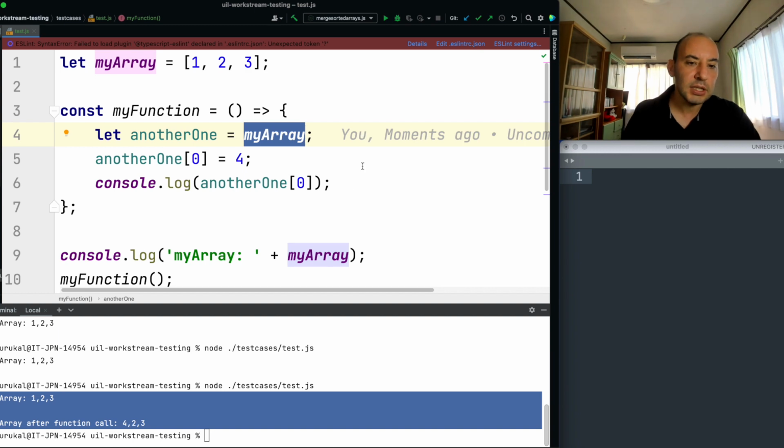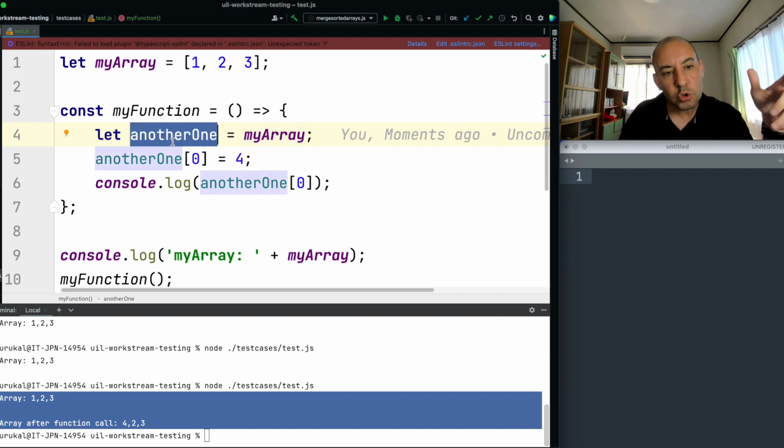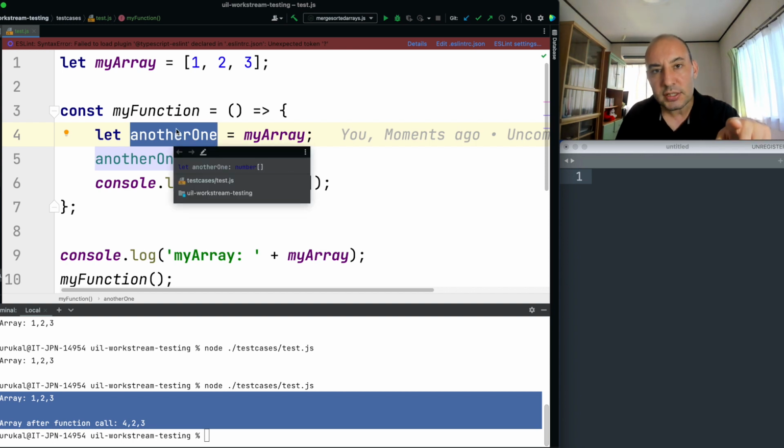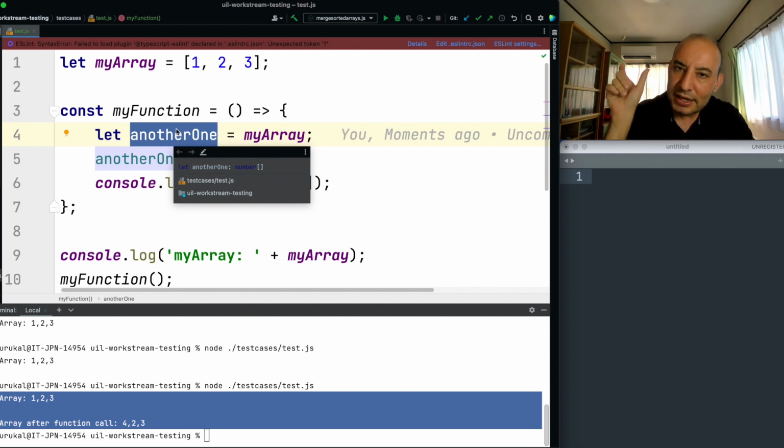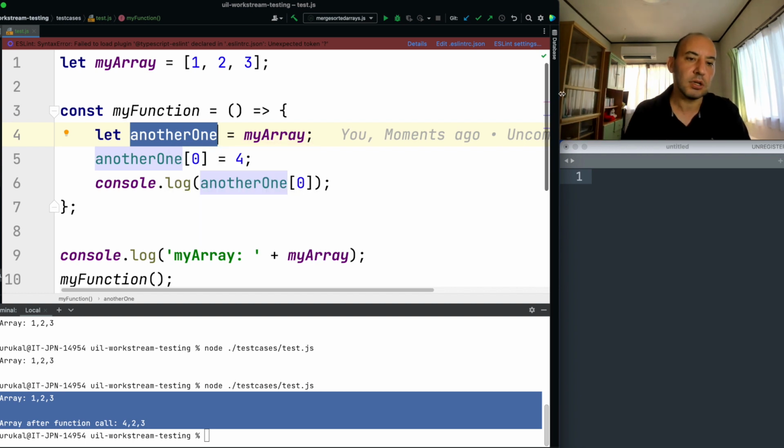Why? Because normally we know the pointer concept, right? All these variables are pointing to a memory stack. So when I equalize this other array to the same pointer, these two objects are pointing to the same context, to the same data. So when I change this data, both variables will be impacted because I'm changing the data that they are pointing to. They are both pointing to the same context. So whenever I change this, both will be affected.